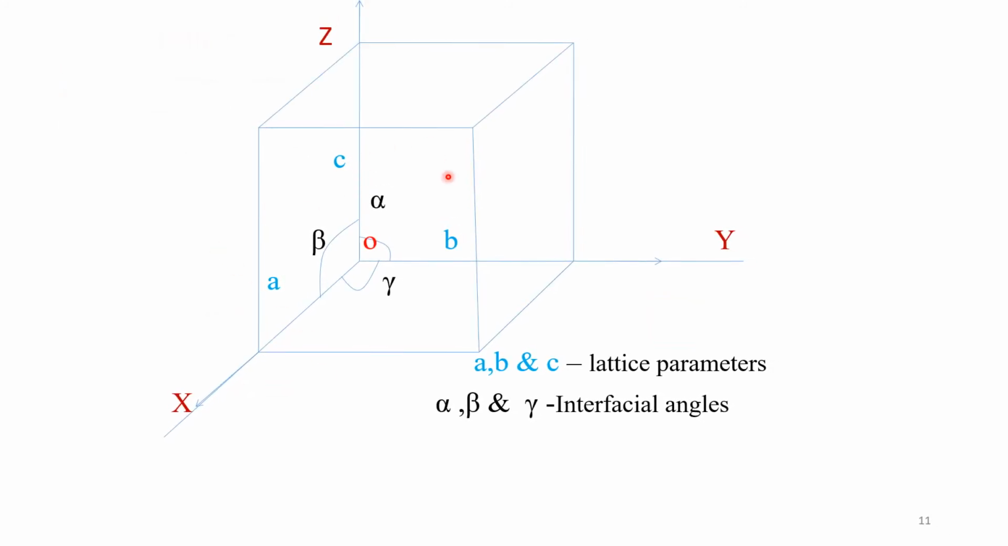So this is a unit cell, and we can describe this unit cell using 6 parameters. A bar, B bar and C bar, they are called as the lattice constants, and alpha, beta, gamma are called as the interfacial angles. A bar is along the x-axis, B bar is along the y-axis and C bar is along the z-axis.